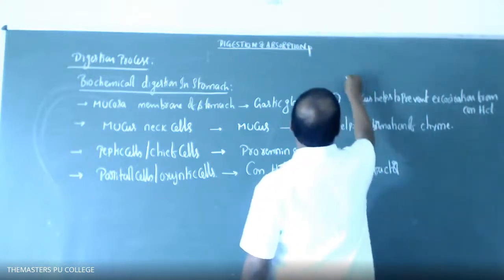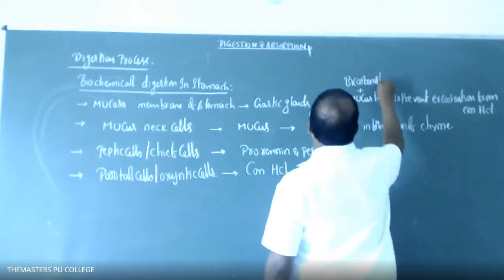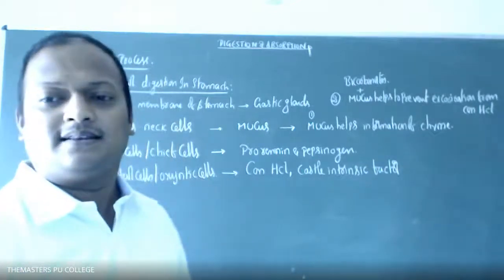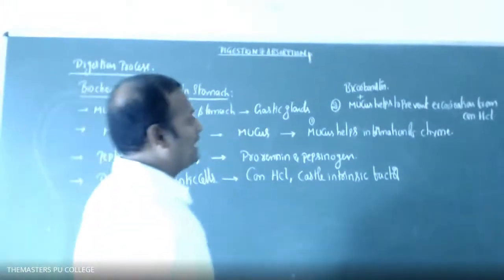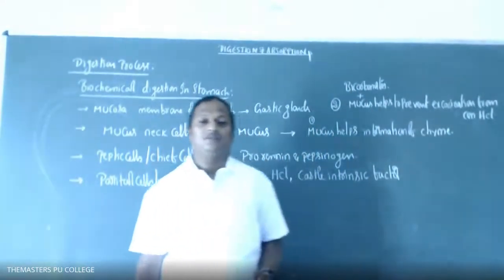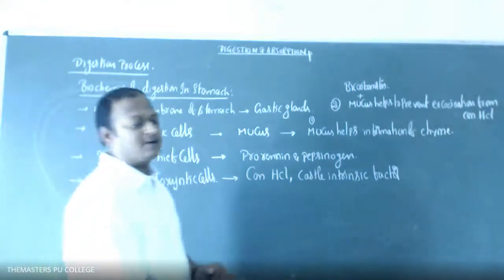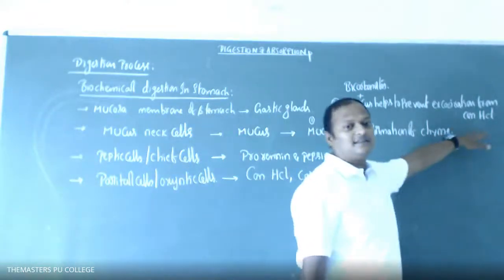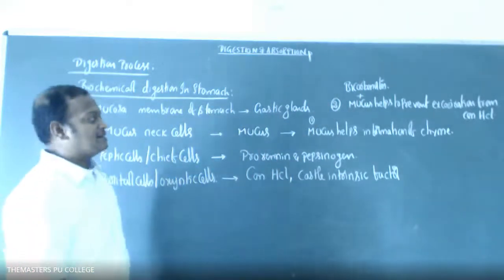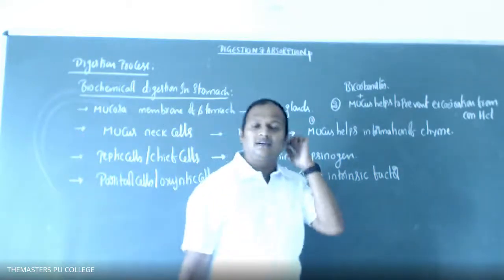Mucus plus bicarbonates also. So the walls of the stomach are protected from the concentrated HCl by the presence of mucus along with bicarbonates. Which help prevent excoriation of the stomach from concentrated HCl? That is mucus and bicarbonates. These two points you need to remember. So one is the formation of the chyme, and the other is protection of the walls of the stomach.